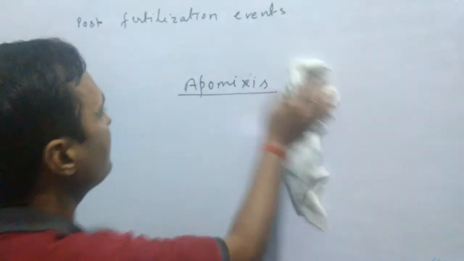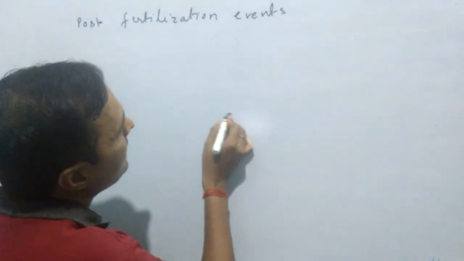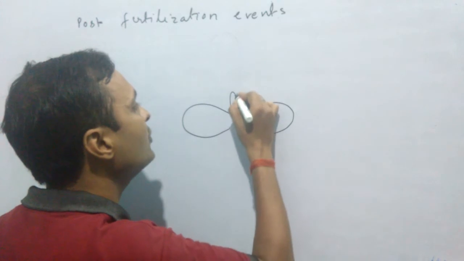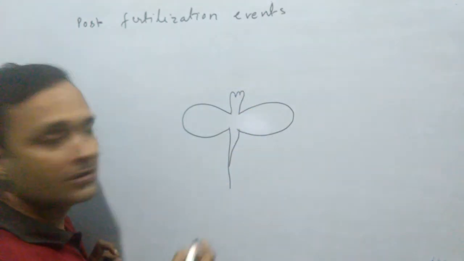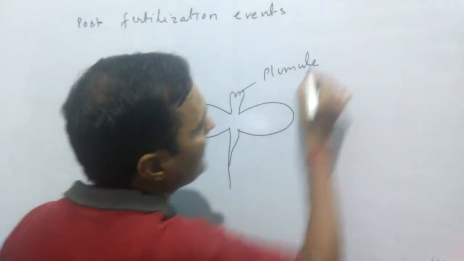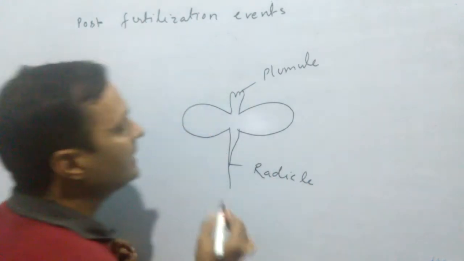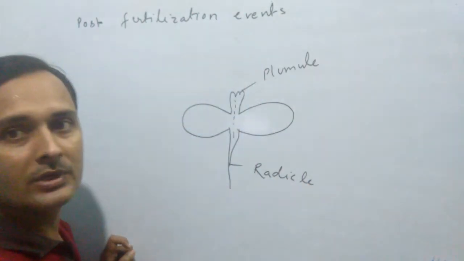This topic is very important. Epicotyl and hypocotyl. When you see a typical dicot embryo, you will find that it has the plumule on the upper side and the radicle on the lower side. This is the plumule, and this is the radicle. This straight line is the embryonal axis.